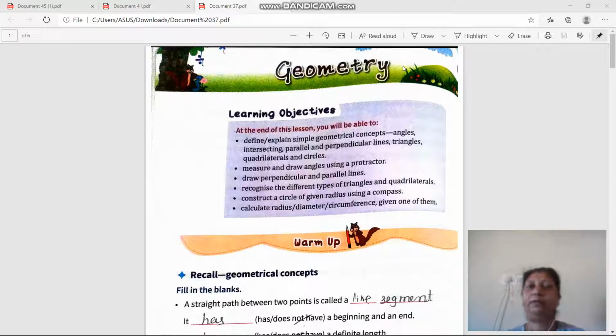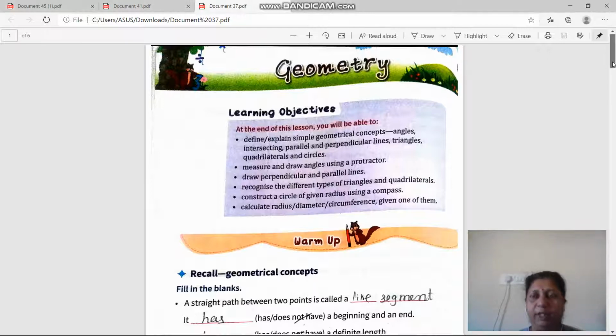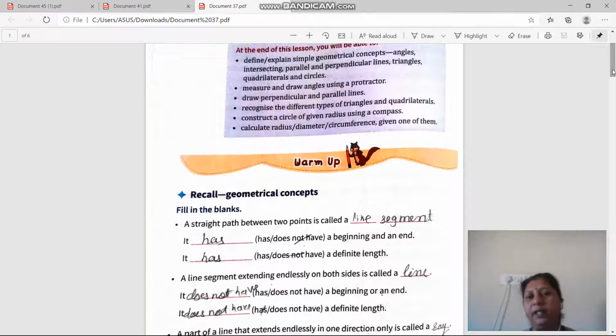Now we have completed the revision of the first chapter, that is measurements. Okay, chapter 6 revision is completed. Now today we will start the revision of chapter 7, that is geometry. Okay, so let's start. In the recall exercise we study about the line segment and ray.